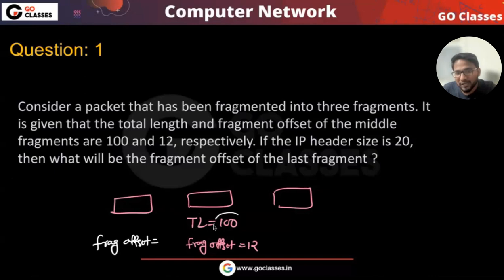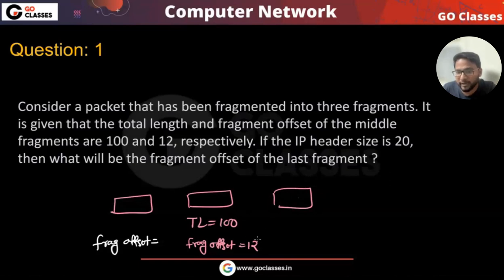So see, the total length here is 100. Then what is the length without the header? It will be 80. So 80 is the length here, right? You just try your own and let me know what answer you are getting. Can you tell me the length of this, excluding the IP header?